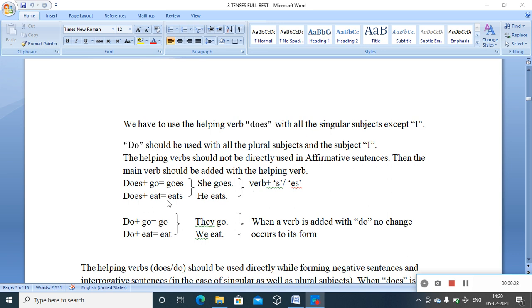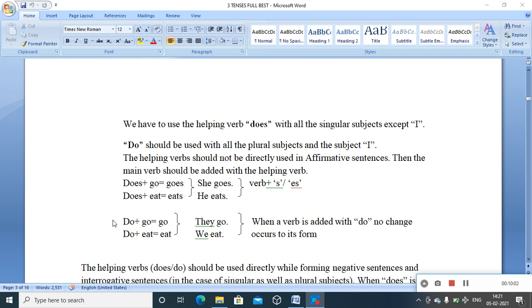Eat plus does: it eats. He eats. She goes. These are singular subjects you know for sure, because only one person is doing the action. He eats, just an on-the-spot action. But see how this S or ES is getting added with the main verb's basic form, the V1 form of the verb, with the addition of does as the helping verb that is permitted with the singular subjects in this particular tense.